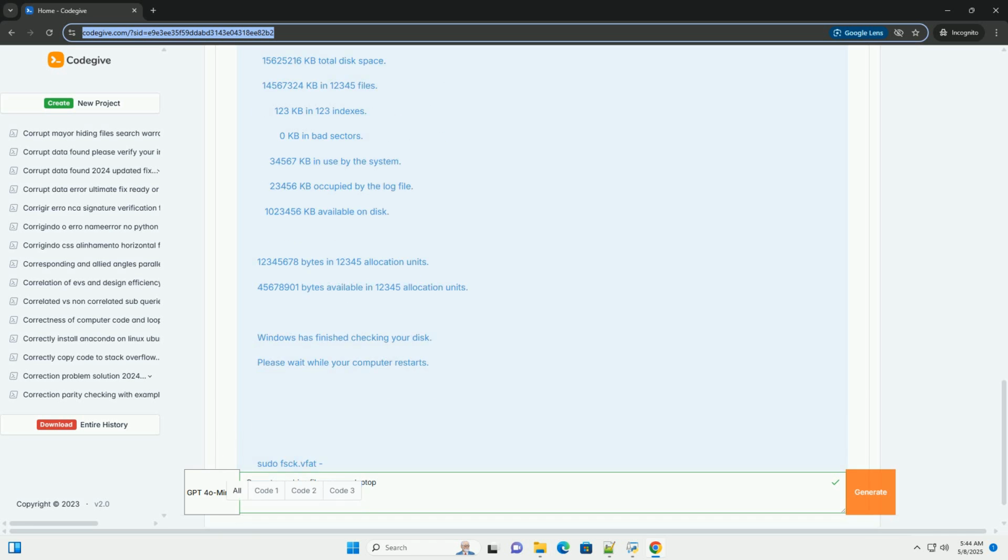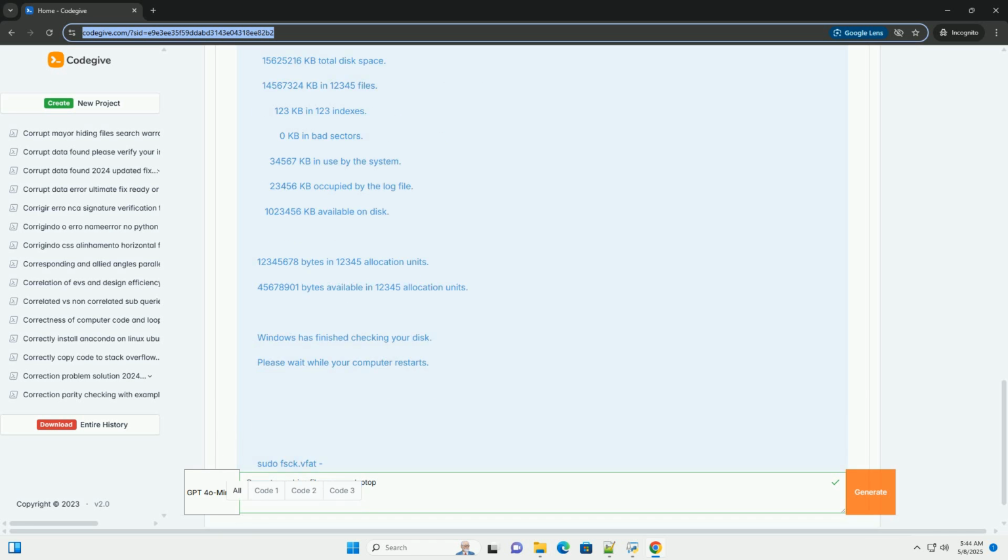Avoid extreme conditions: protect the pen drive from extreme temperatures, moisture, and physical shocks. Scan for viruses: regularly scan your pen drive for viruses and malware. Consider write protection: if you're only using the pen drive to read data, enable write protection, if available, to prevent accidental writes. When to seek professional help.